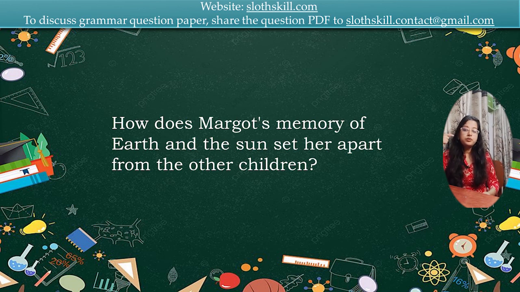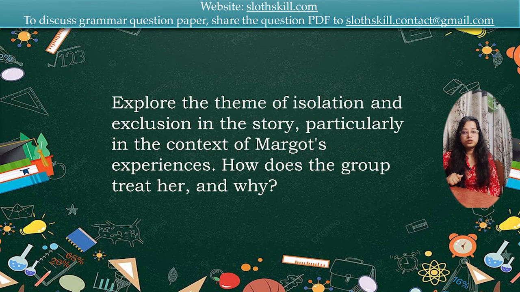But Margaret remembers it, and Margaret is like an alien on this planet, and therefore she cannot gel well with the other students, other children, other people on planet Venus. So that is question number 2. Let's move to question number 3 and see what is the question.